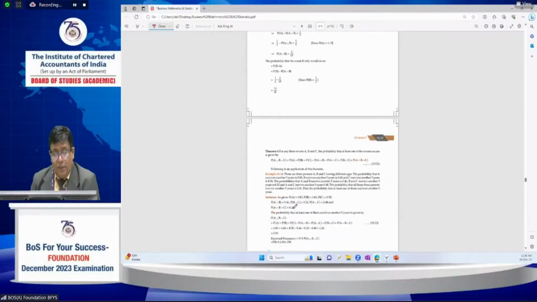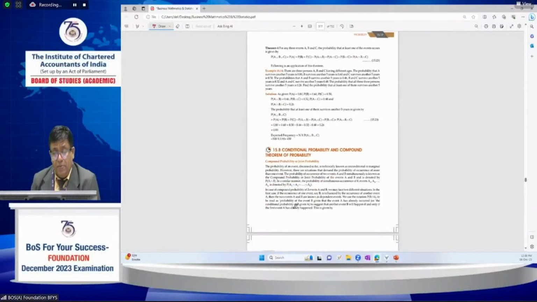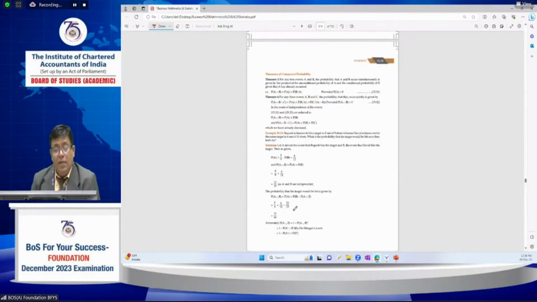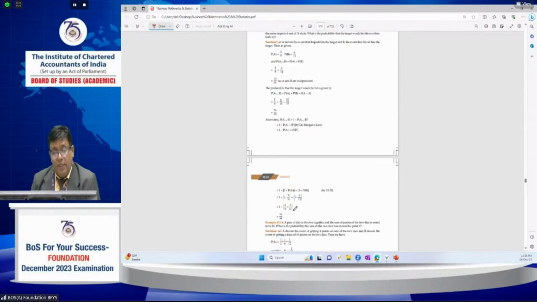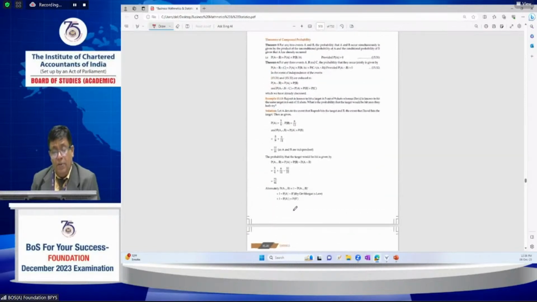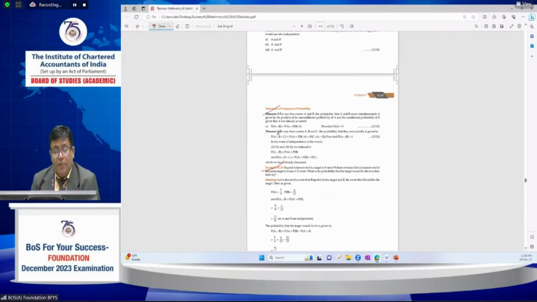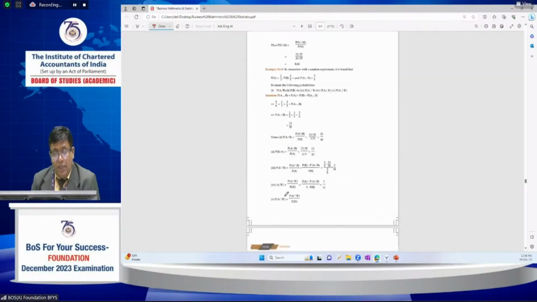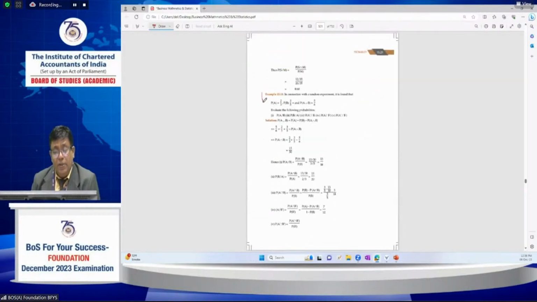Further, using the same probability, conditional probabilities and compound probability theorems can be developed, along with theorems related to compound probability theory, and using these some concepts can be easily attempted. Please go through its properties, and then problems can be easily solved. This example 15.18 is also very, very important from the examination point of view. All the properties are very easy to understand.